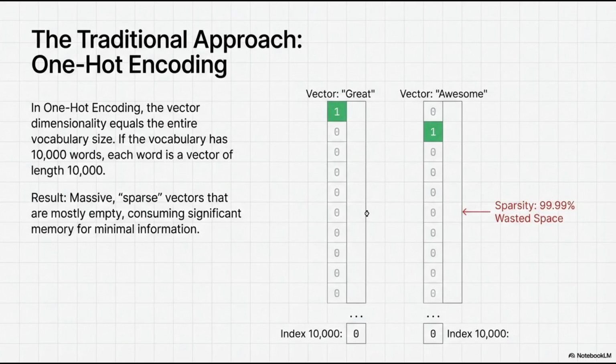To represent "great" as a vector, we create a massive list of zeros everywhere except for a single one at a specific index. We have 10,000 indices representing each word, for example. This is a discrete representation. It's mostly empty space, so we have only one assigned value, 1, and the rest is zeros. It looks simple enough, but this approach has a fatal flaw.